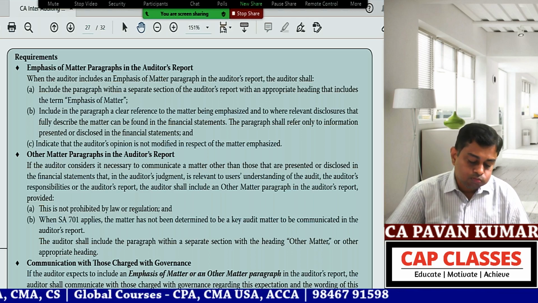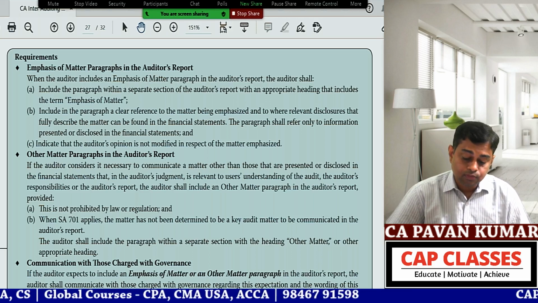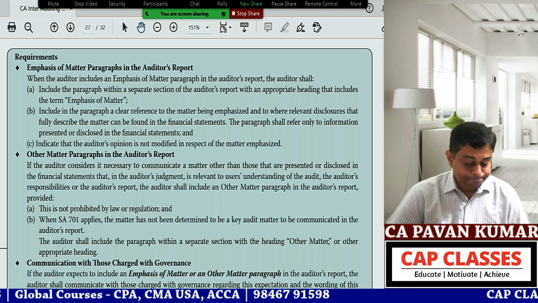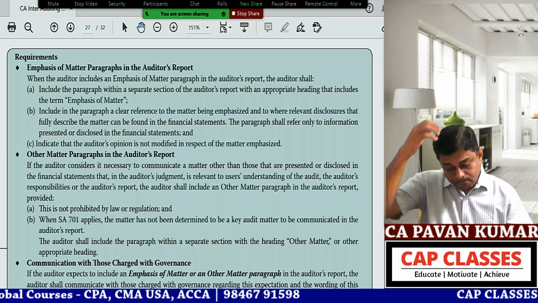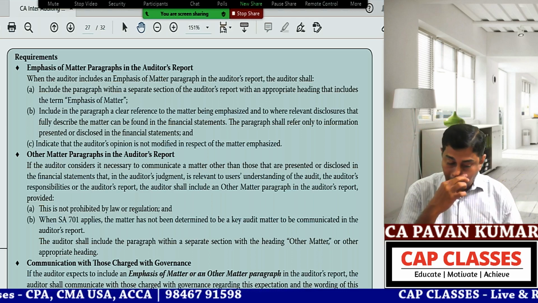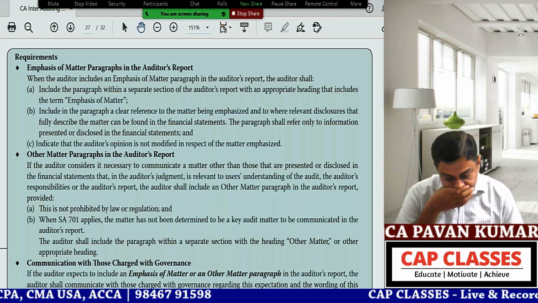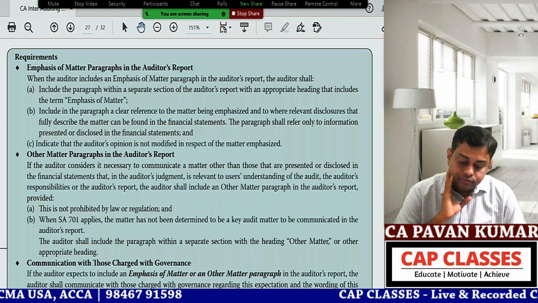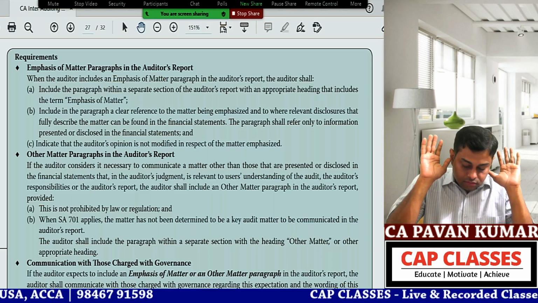Include in the paragraph a clear reference to the matter being emphasized and to where relevant disclosures that fully describe the matter can be found in the financial statements. The paragraph shall refer only to information presented or disclosed in the financial statements and indicate that the auditor's opinion is not modified in respect of the matter emphasized.